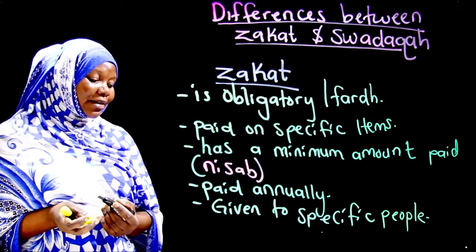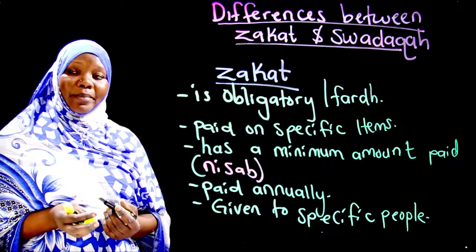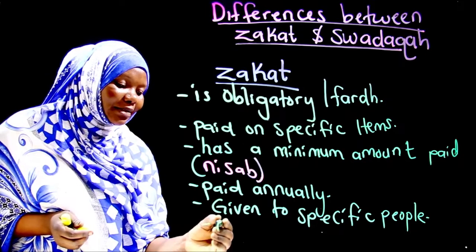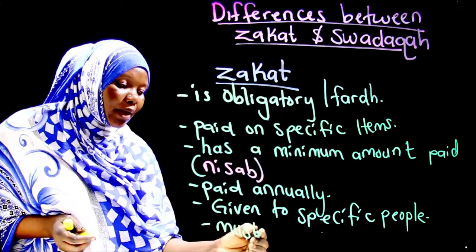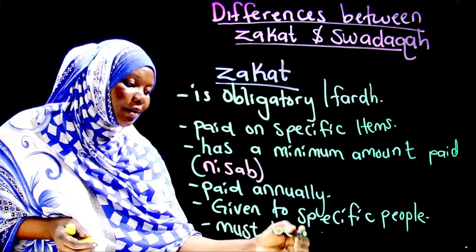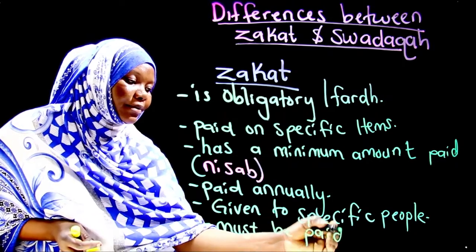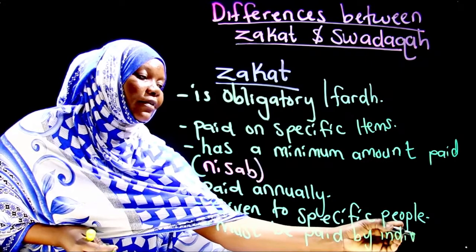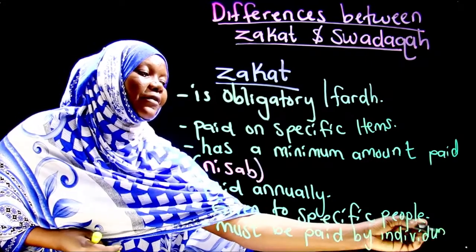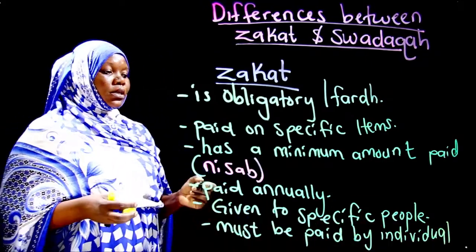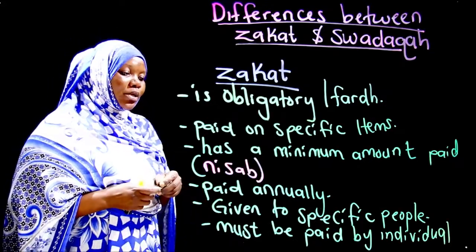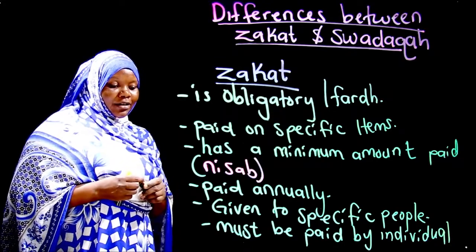And then another thing that you can add, it must be paid by an individual. Zakah must be paid, and it is must, not may. It must be paid by an individual, not as a family, not as a group or company, but it is always paid as an individual.